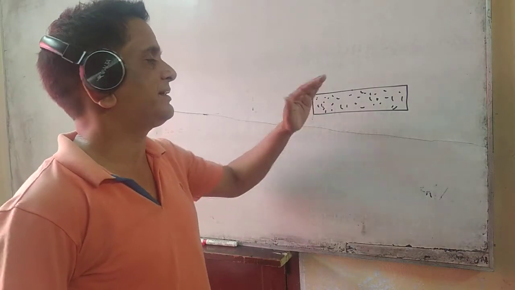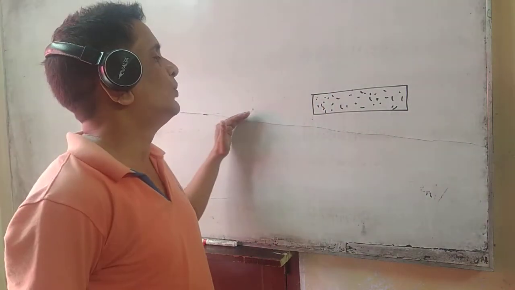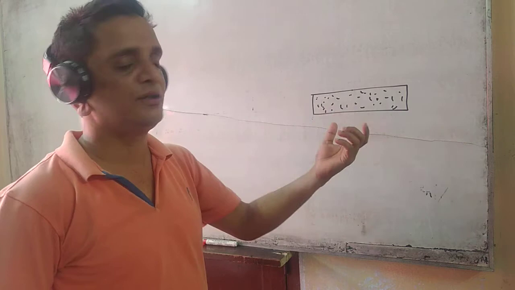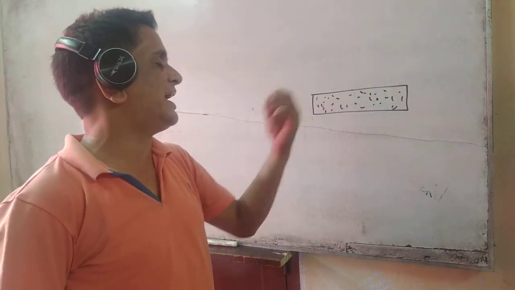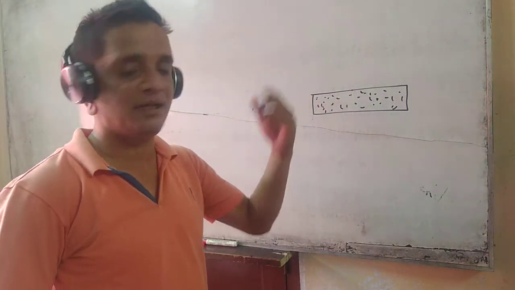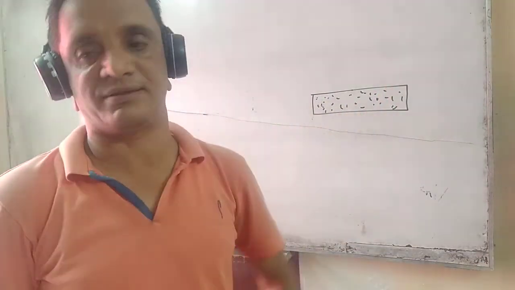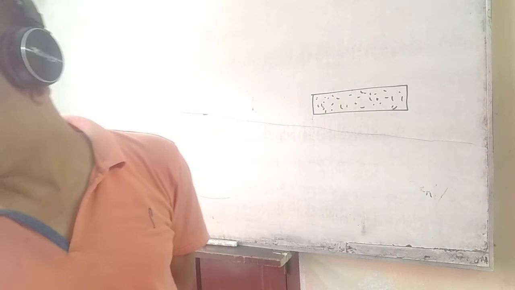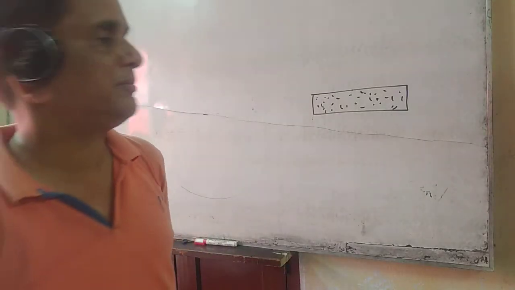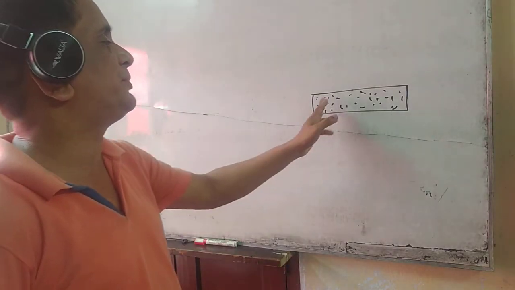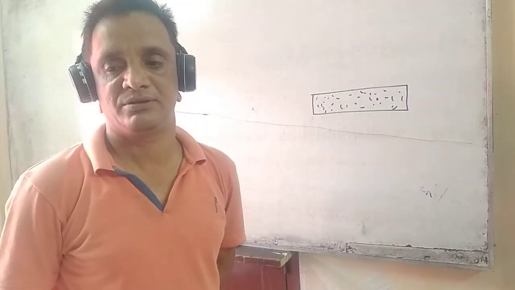Due to the temperature arising between them, which is known as thermal agitation, the free electrons will move randomly in all directions. Is it clear? They will move randomly in all directions and collide with their ions.